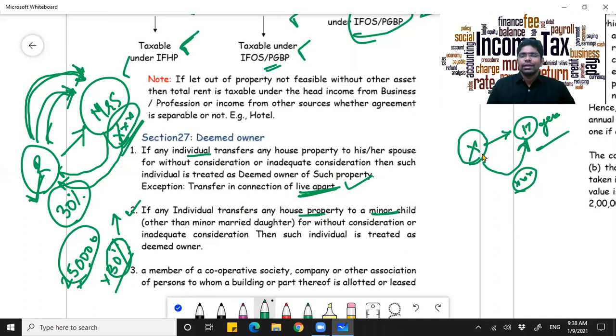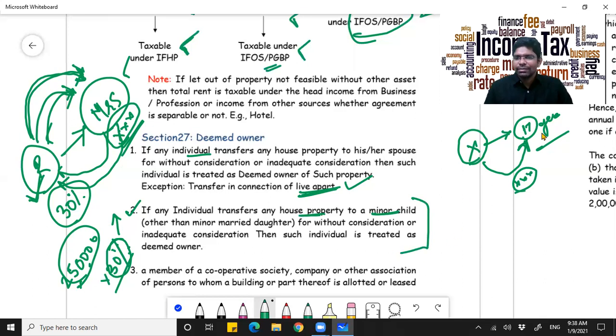If, assume, she is a child artist, if she is generating a lot of money, and for whatever house her father has transferred, if that girl is paying back consideration, then it is a normal transaction. Then X, the father, will not be treated as the owner. The younger minor daughter only will be treated as the actual owner. I hope you got my point.